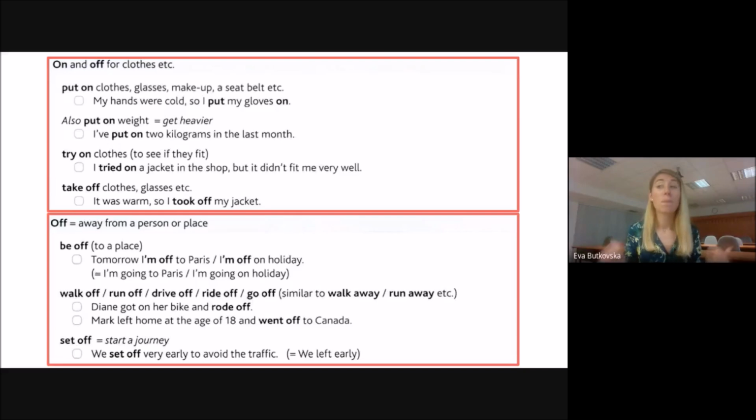So remember, put on clothes or take off clothes, try on clothes, put on weight, so gain weight, and phrasal verbs with off. So for example, to be off: I'm off on holiday, I am off from office. To walk off, that means walk away, or run off, run away. And the last one is set off. So start a journey or start some process, really.